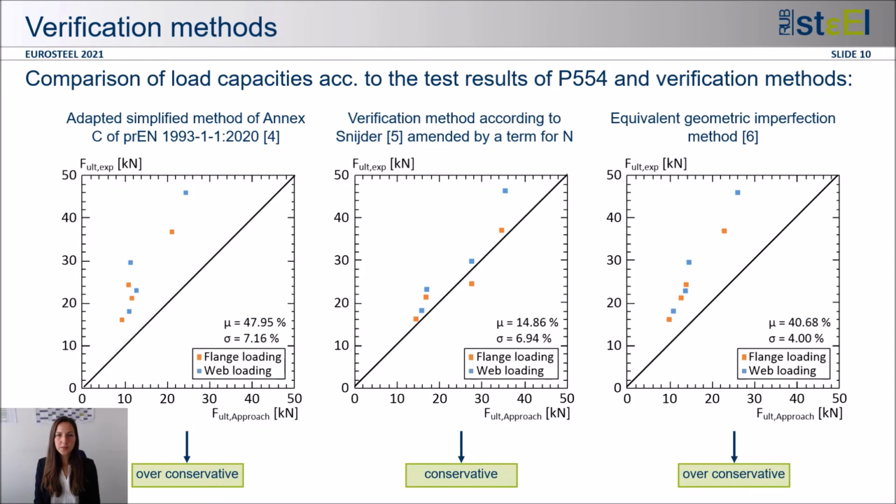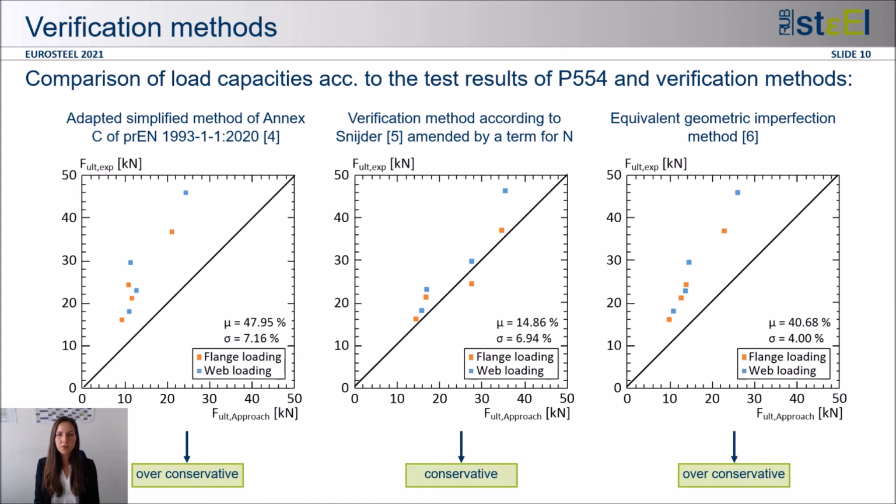For a first assessment of the accuracy of these adopted methods, we compared the ultimate loads with the experimental results. We divided them depending on the type of loading. The members with load application at mid-flange are marked orange, and those with load application at mid-web are marked blue. The left diagram shows that the adapted simplified method of Annex C leads to over-conservative results compared to the experimental results. On average, the determined load capacities deviate by about 48% from the test results.